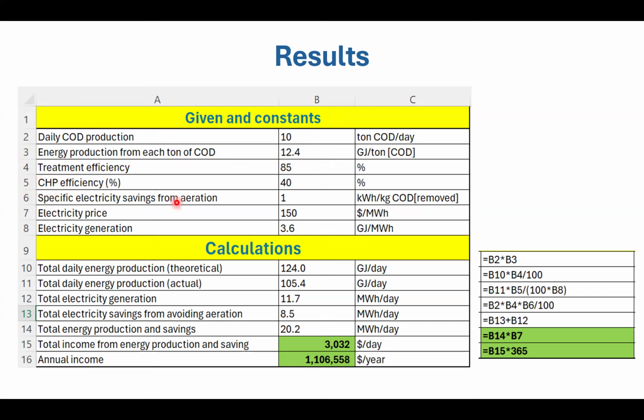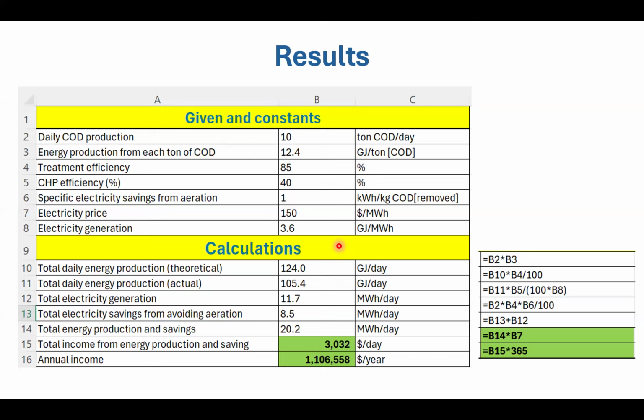And the specific electricity saving from aeration, if we don't have to use aeration, of course, in anaerobic digestion, is about 1 kilowatt hour per kilogram of COD, and the electricity price is again 150 dollars per megawatt hour, or basically 15 cents per kilowatt hour. And for electricity generation, this is just a conversion of 3.6 gigajoules per megawatt hour. This is the theoretical conversion between gigajoules and megawatt hours.